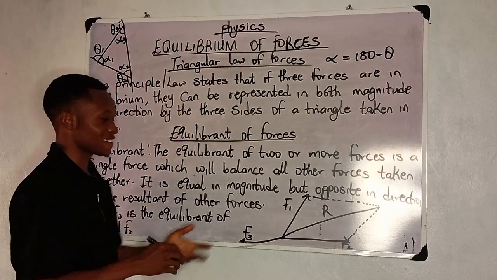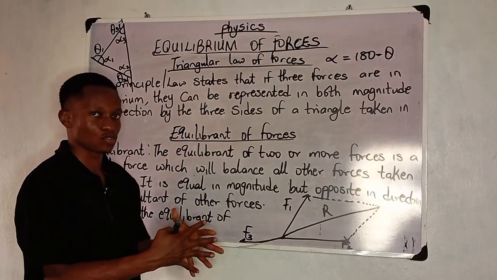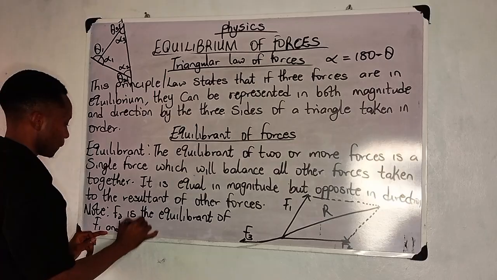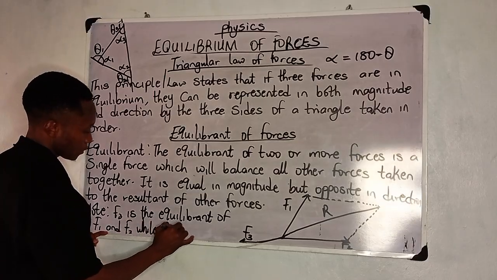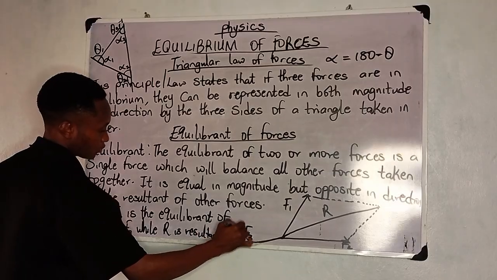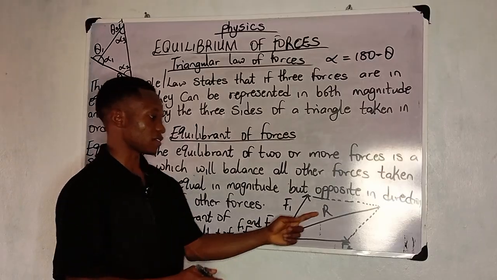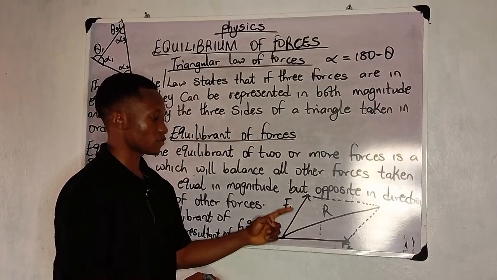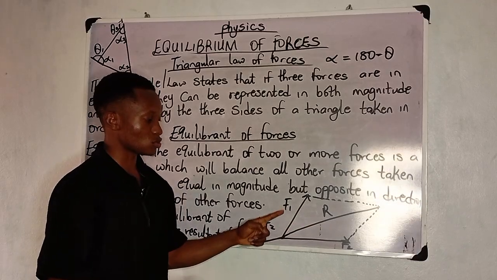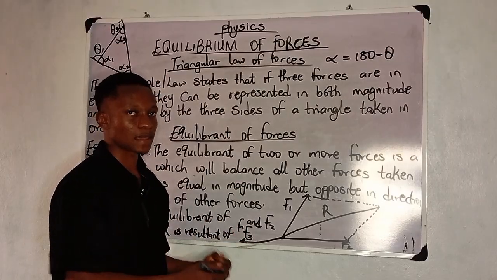Equilibrant simply means anything that acts in opposite direction to the forces you are given, but it has the same magnitude. While R is the resultant of F1 and F2. So this R here is actually the resultant of both F1 and F2, but F3 is the equilibrant. Why? Because it's equal in magnitude with F1 and F2, but it acts in opposite direction.